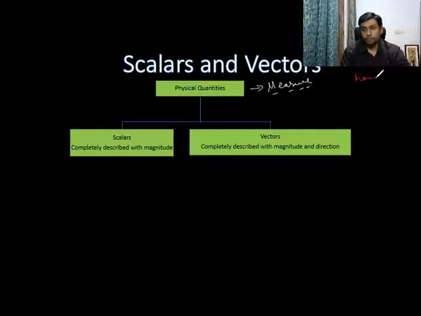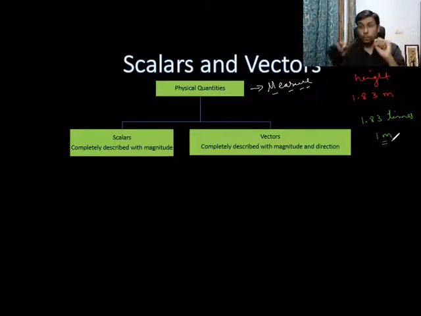For example, your height. If I say your height is 1.83 meters, what does it mean? It means your height is 1.83 times 1 meter. Your 1 meter is a well-defined standard.